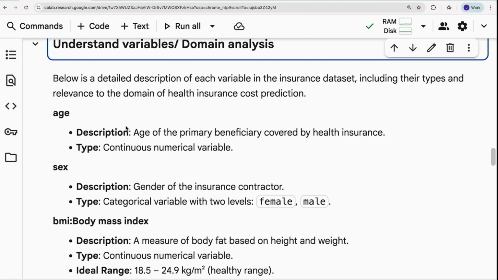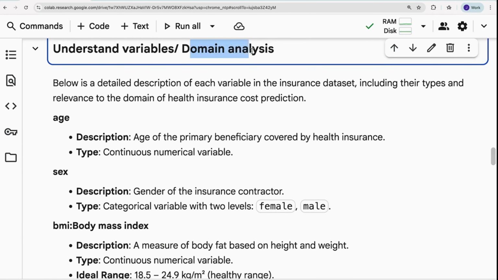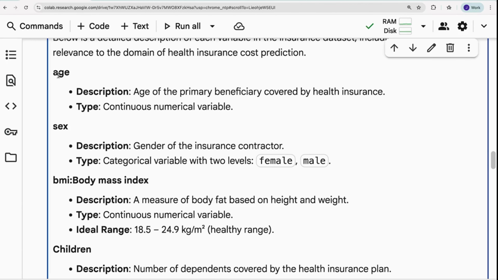Once you load the data, understanding variables is very important. We call it domain analysis. Many people are from different domains. Whenever you take up data, just do some research on what each variable is representing. What is age here? What type of data is it?